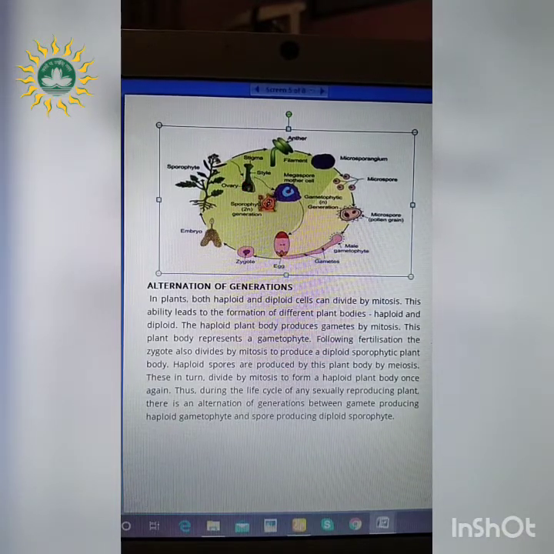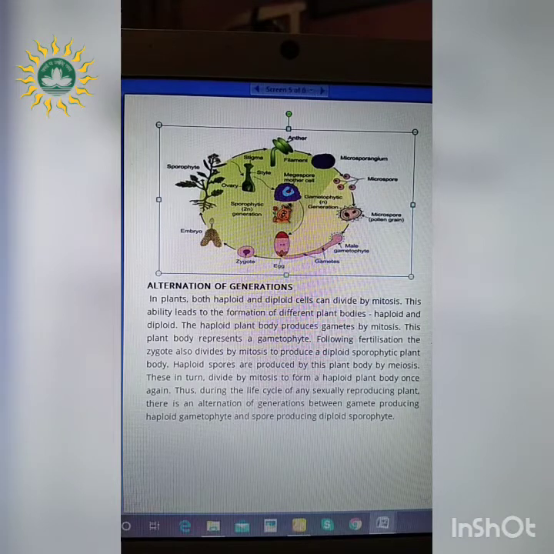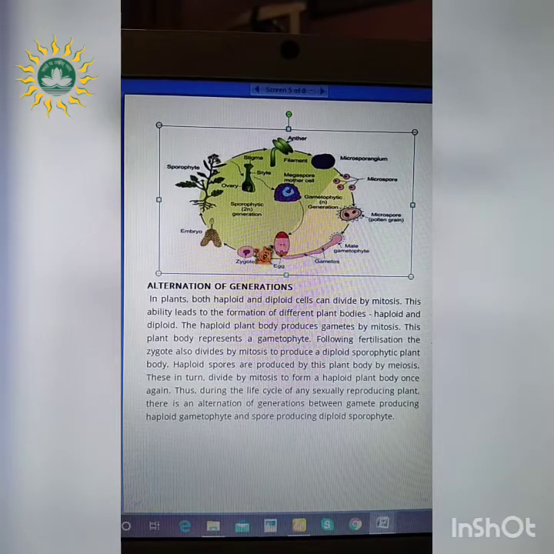Right? So from here, if we consider the ovary, the megaspore mother cell, out of the 4 megaspores, only one becomes functional and it forms the female gametophyte over here. So at the topmost part, what happens? 3 antipodal cells are present. Over here, the middle one is the egg cell, the side ones are the synergids, and in the middle part of this female gametophyte, the polar nuclei are present.